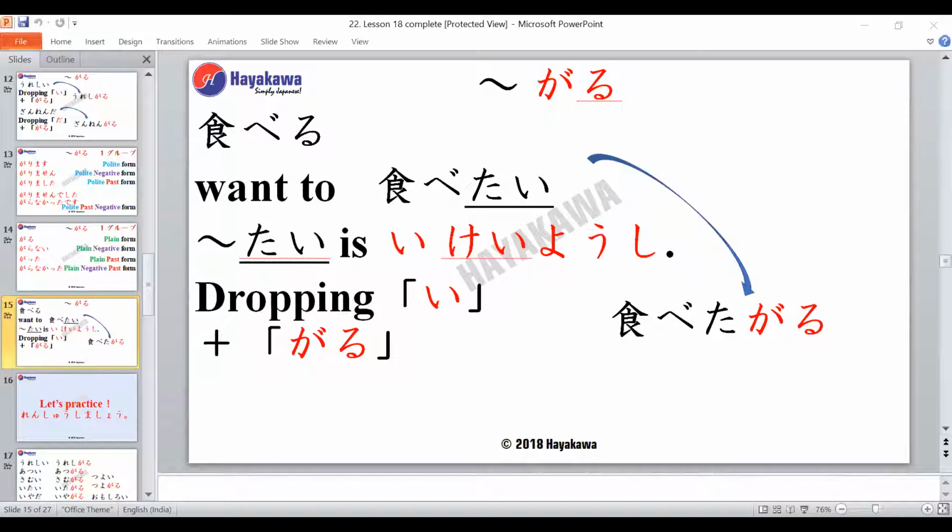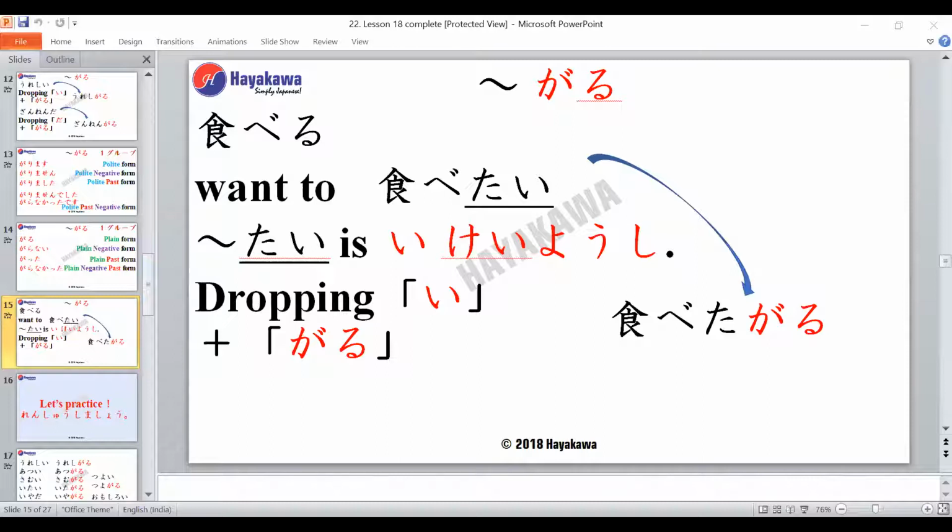Tabetai. Very good, Jeevan-san. So the tai form is what we use when the speaker wants to say that he or she wants something, right?